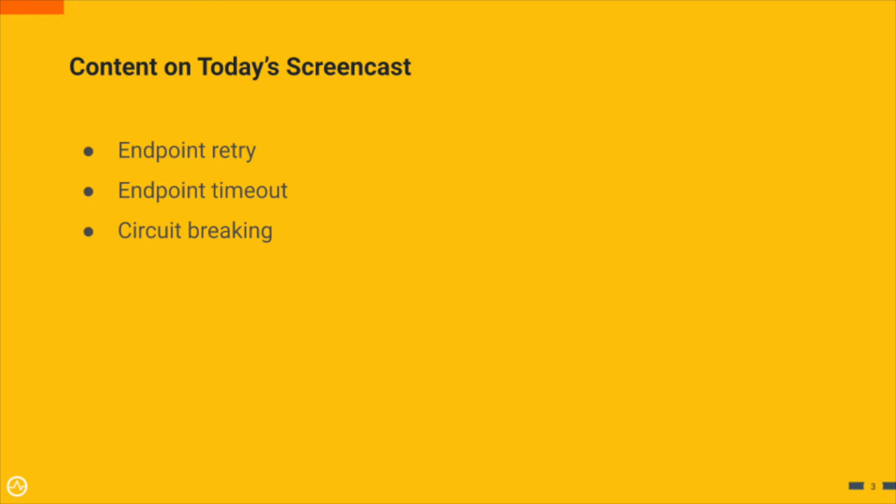We will talk about the following topics to address this concern: retry, timeouts, and circuit breaking. They can be defined using extensions in the OpenAPI specification for Microgateway 3.2.0 onwards.